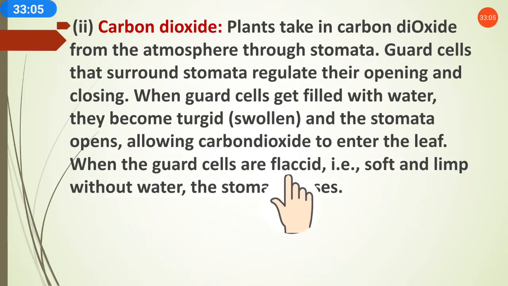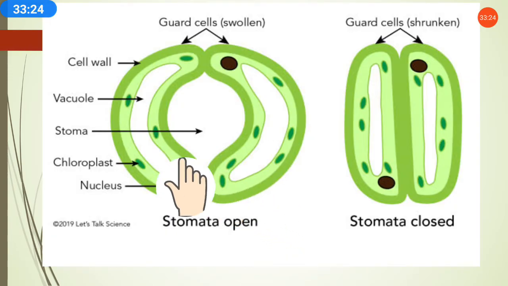When the guard cells are flaccid, that is soft and limp without water, the stomata closes. Means when the guard cells are not swollen, and they are limp without water, the stomata shrinks and gets closed.